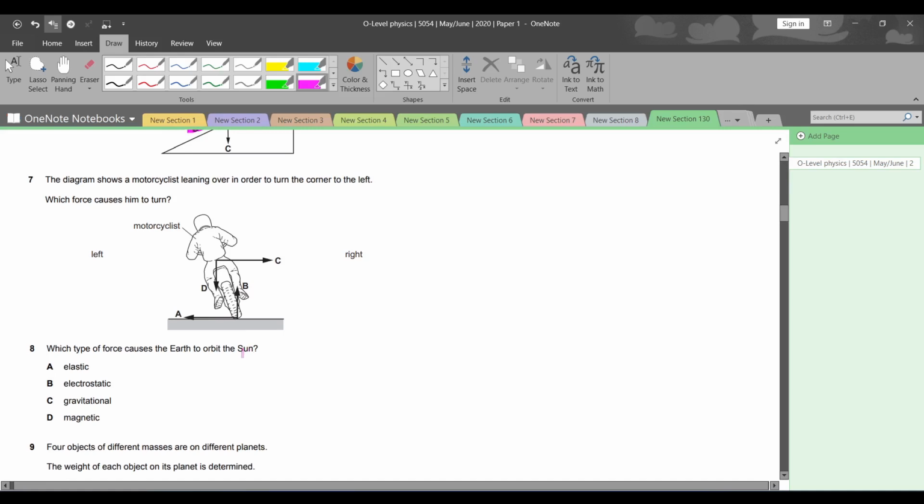Question number 7. The diagram shows a motorcyclist leaning over in order to turn the corner to the left. Which force causes him to turn? The force will be the centripetal force. Acha ji, let me state one more thing.